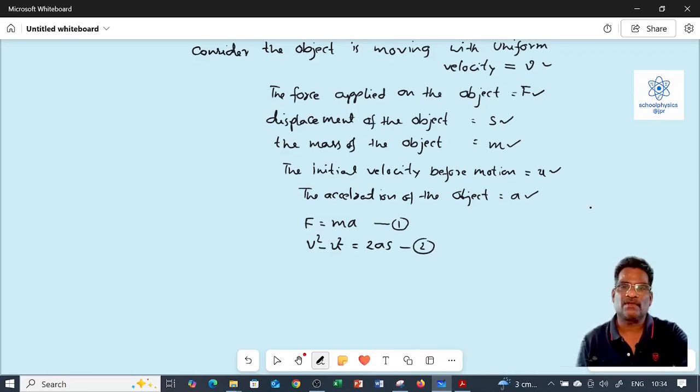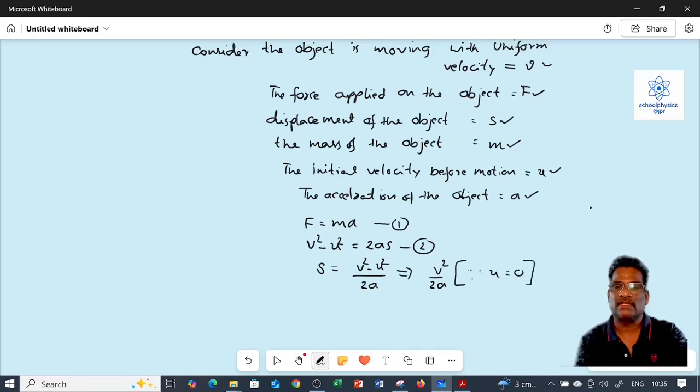By equation 2, we can write the displacement s = (v² - u²)/2a, which implies s = v²/2a because u = 0. At rest, the initial velocity is 0.